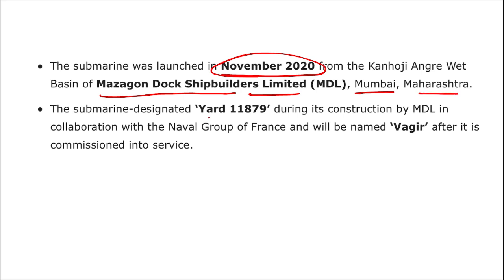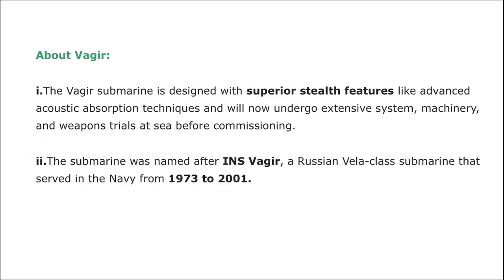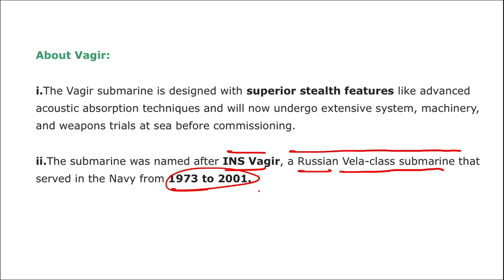The submarine was designated Yard 11879 during construction by MDL, Mazgaon Dock Shipbuilders Limited, in collaboration with the Naval Group of France, and it will be named Vajir after commissioning into service. Why it was named Vajir is important. The submarine was named after INS Vajir, a Russian Vela class submarine that served in the navy from 1973 to 2001. So in order to honor that Russian Vela class submarine, this new fifth Scorpion class submarine will be named INS Vajir. Highly important, pay attention.